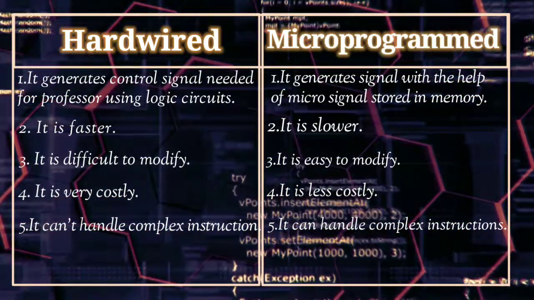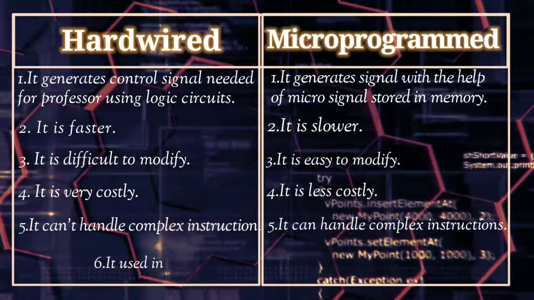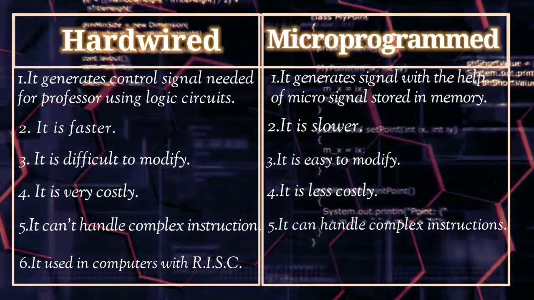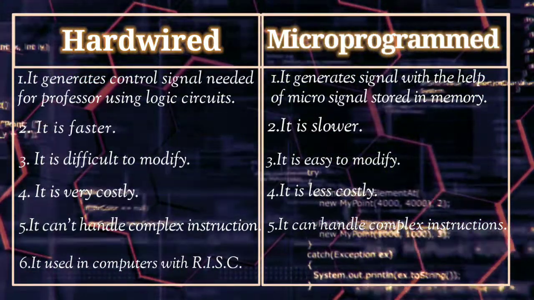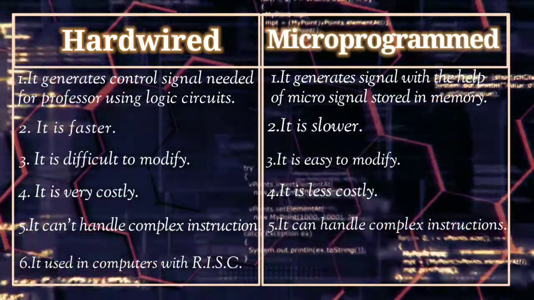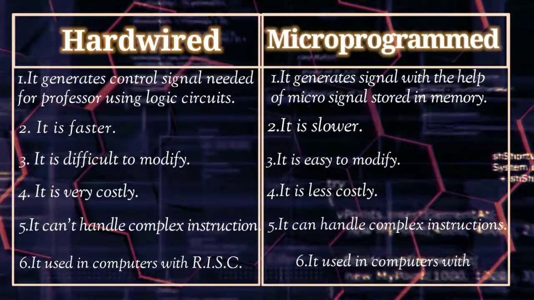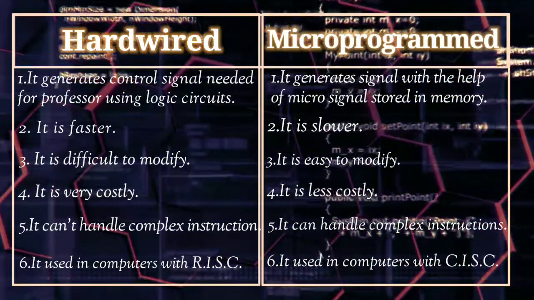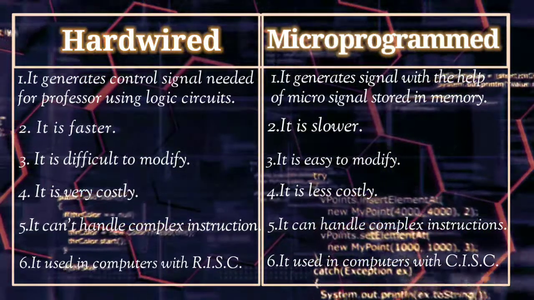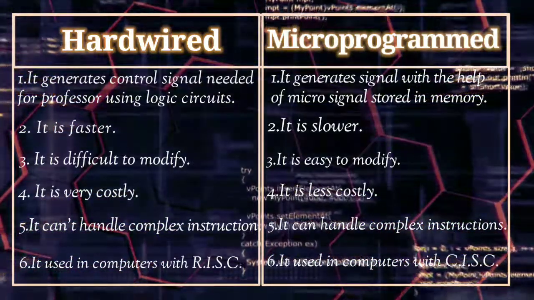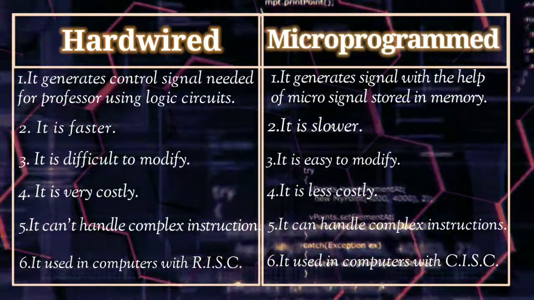Next is, the hardware control unit is used in computers with RISC, or we can say reduced instruction set computers. But the microprogram control unit is used in computers with CISC, or we can say complex instruction set computers. Okay, so this was all about the difference between hardware control unit and microprogram control unit.